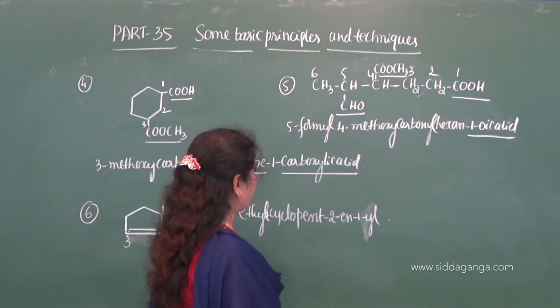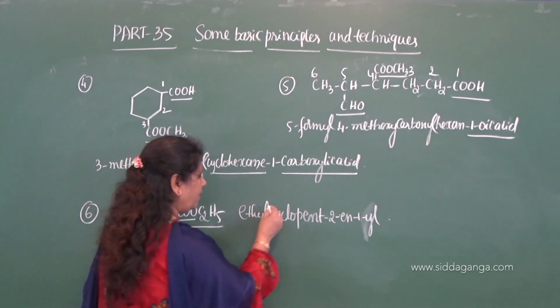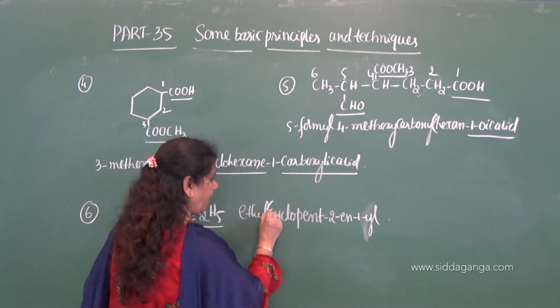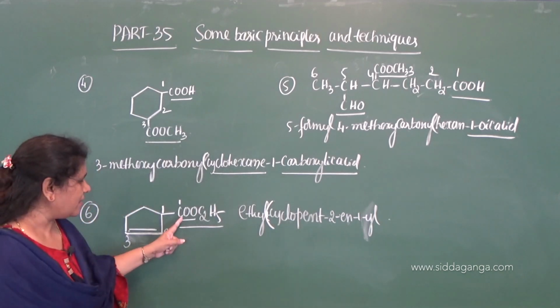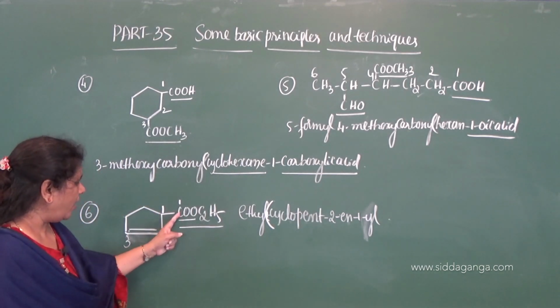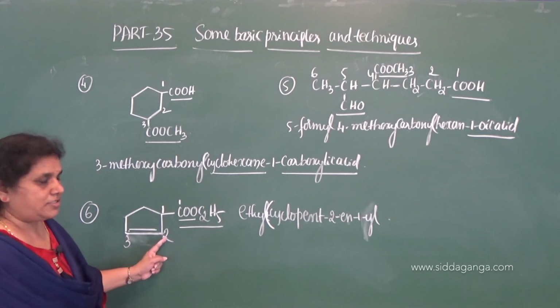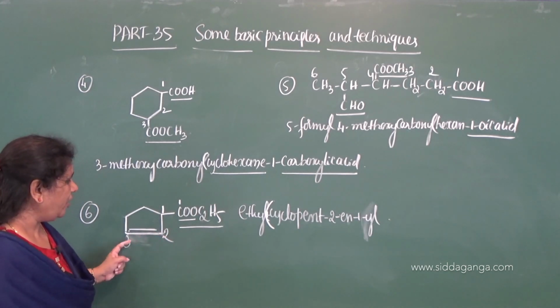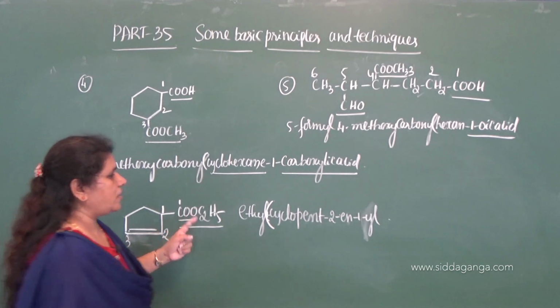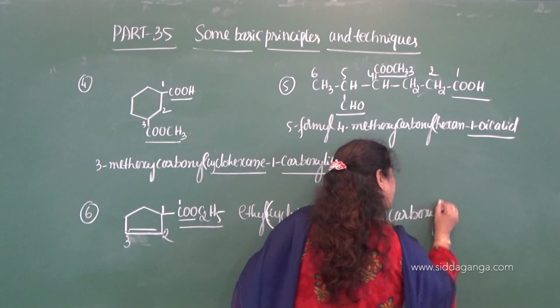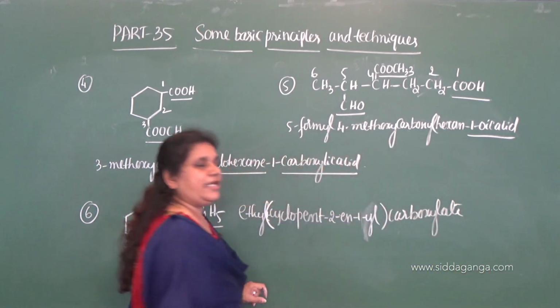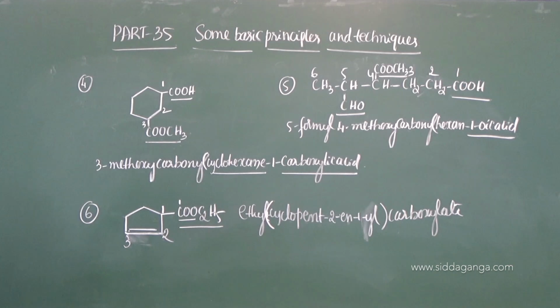Or you can rewrite it like this. I will rewrite it once again. So this is ethyl, take a bracket here, 1-cyclopent-2-ene. So on the first carbon we have the substituent, 1-cyclopentyl. So cyclopent-2-en-1-yl carboxylate. Close the bracket. Carboxylate. So this is the IUPAC name. I will rewrite the compound once again.